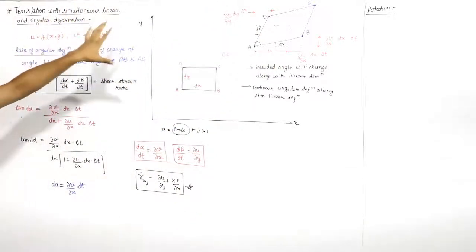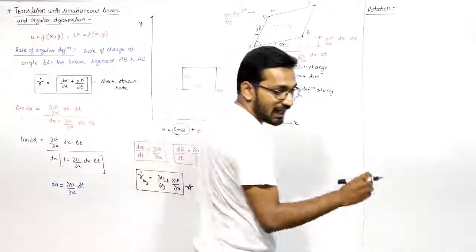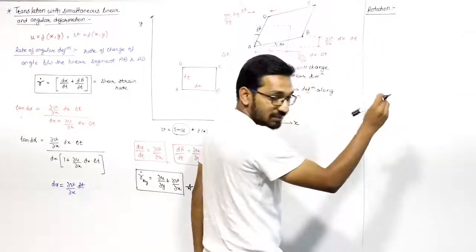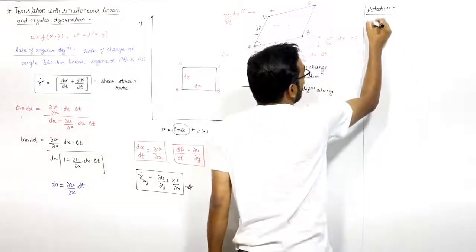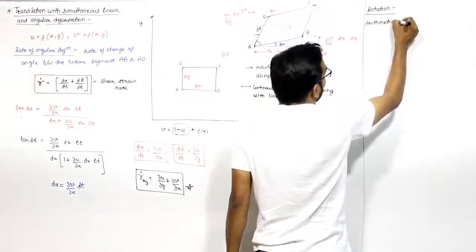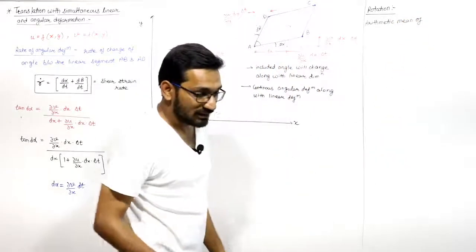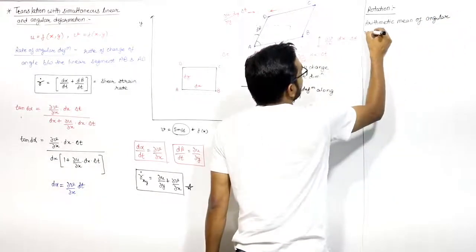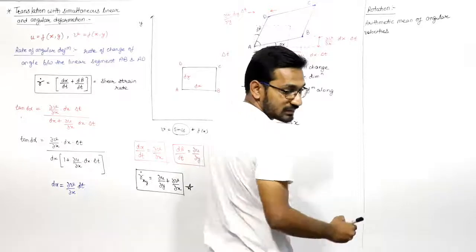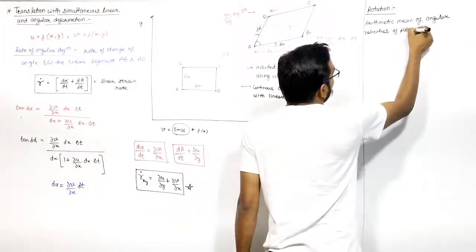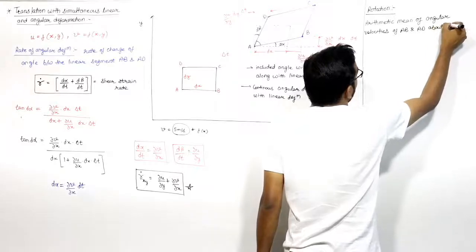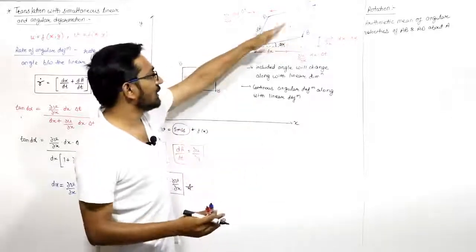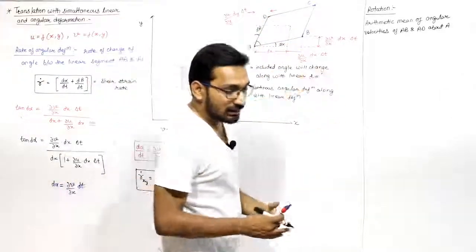Our heading is: we want to find what is the rotation. Rotation can be defined as the arithmetic mean of angular velocities of the AB line and the AD line about the point A. About point A, what is the mean of the angular velocity of line AB and this AD? These are the angular velocities, right, about point A.